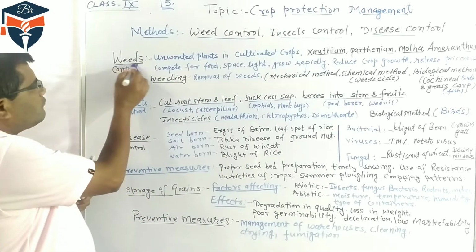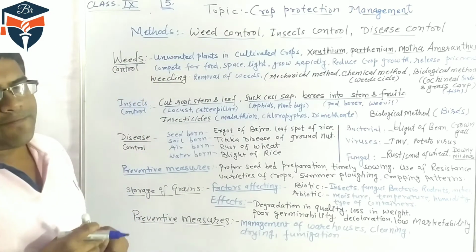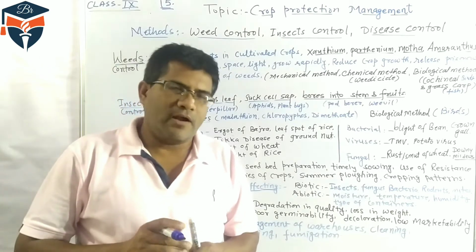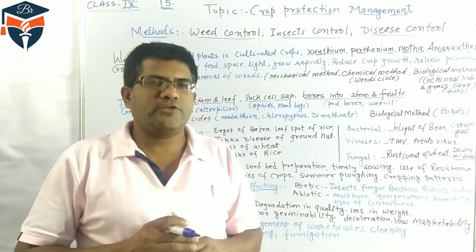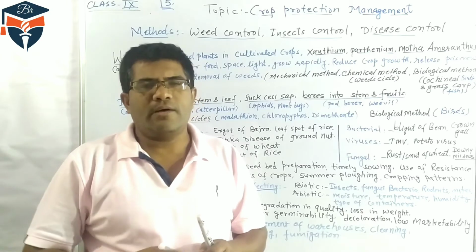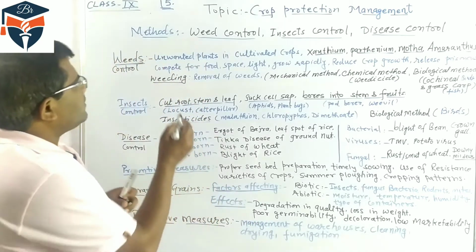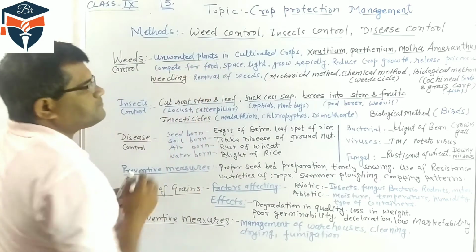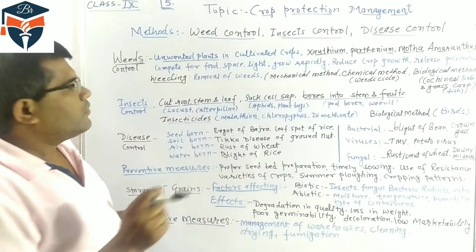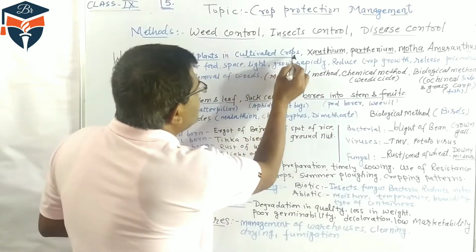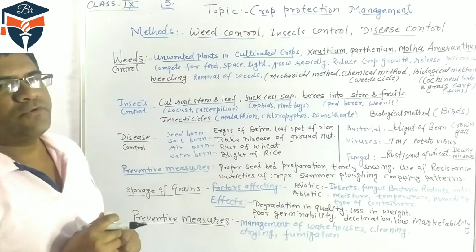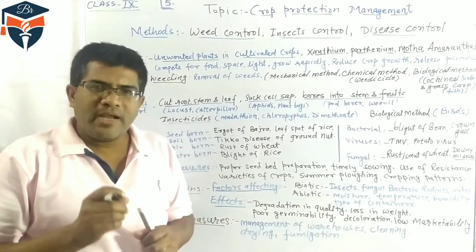Students, what are weeds? In lower classes we have learned: unnecessary or unwanted plants that grow along with the main crops are called weeds. So weeds are unwanted plants which grow along with cultivated crops. Suppose we are growing a paddy crop.